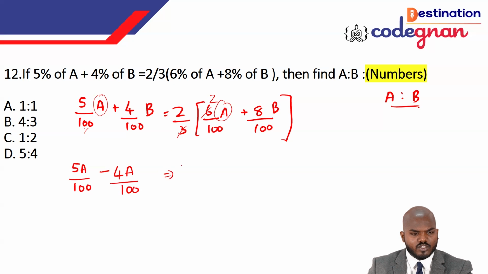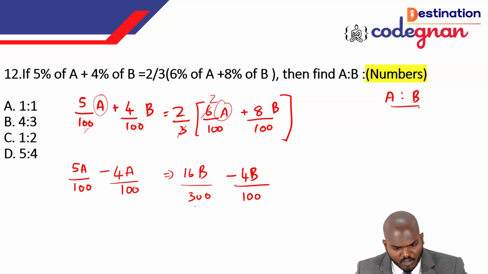And on this side you see we have the value 8B. If you multiply this one, guys, we can't cancel this, it will give you 16B by 300. So if this goes to this side, it will be 4B by 100. If you take the LCM of this one, it will become 100 only.